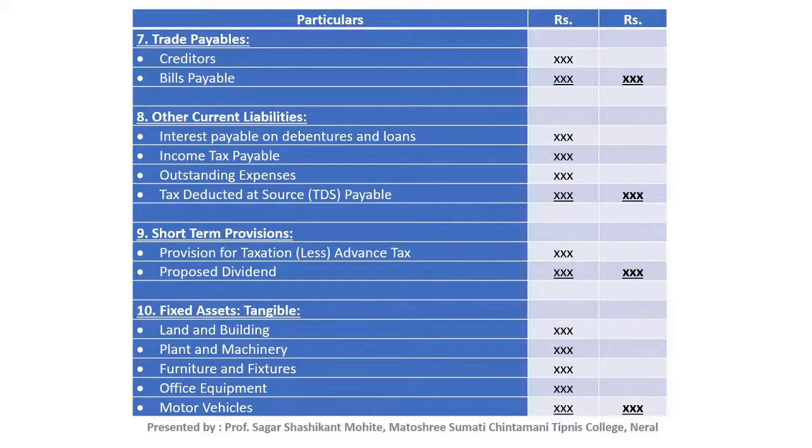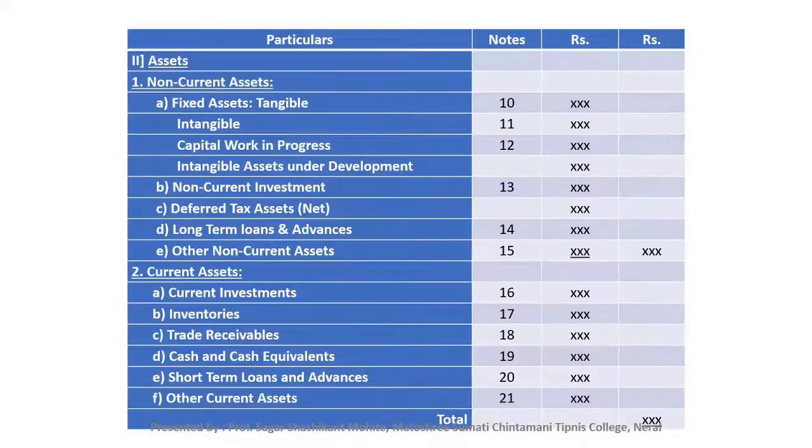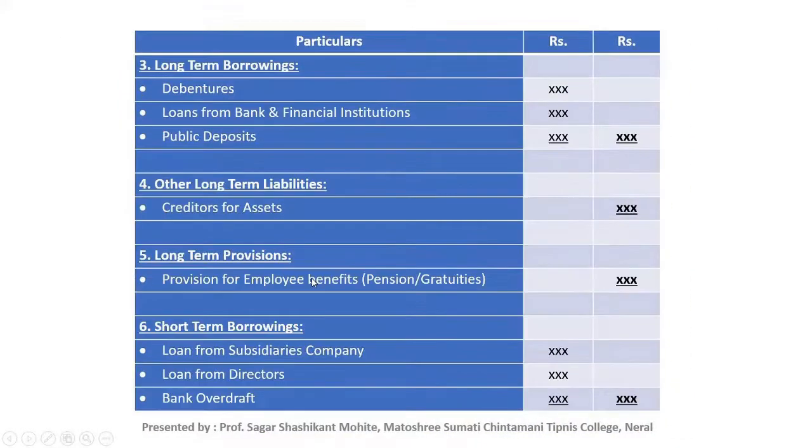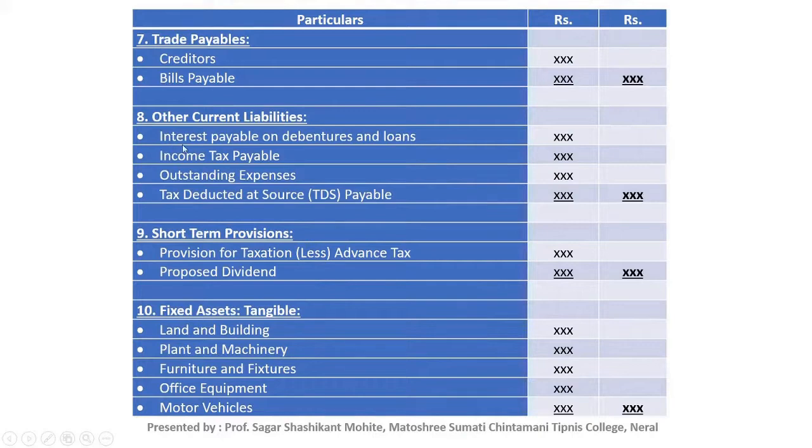Next point is other current liabilities. In the other current liabilities we will mention interest payable on debentures and loans, income tax payable, outstanding expenses, TDS payable. Next current maturity of long-term debt, current maturity of financial lease obligation, income received in advance, unpaid dividend. All these are mentioned in the other current liabilities.